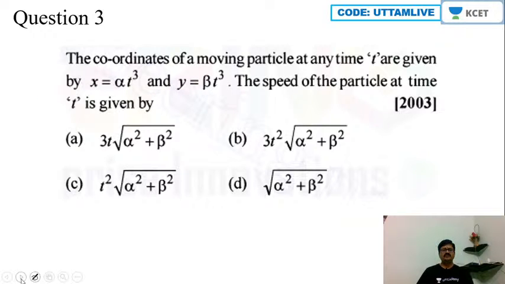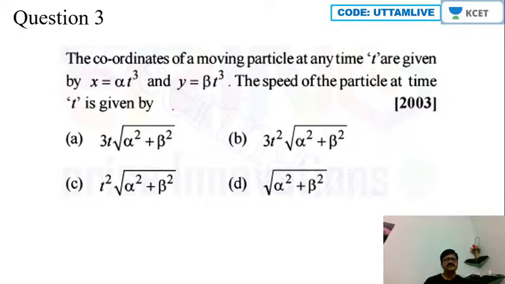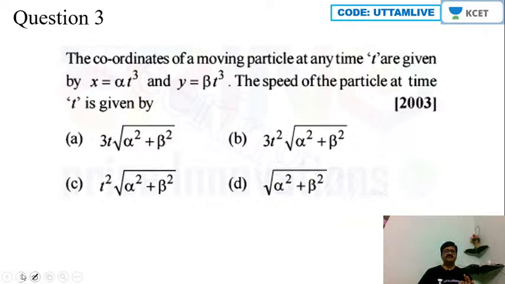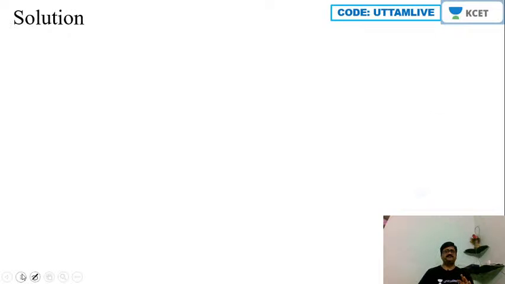Now let us move on to third question. The coordinates of a moving particle at any time t is given by x is equal to alpha t cube and y is equal to beta t cube. Okay, the speed of the particle at time t is given by, okay, so we should calculate speed of the particle at time t. So now over here, first thing, x is alpha t cube, y is beta t cube.